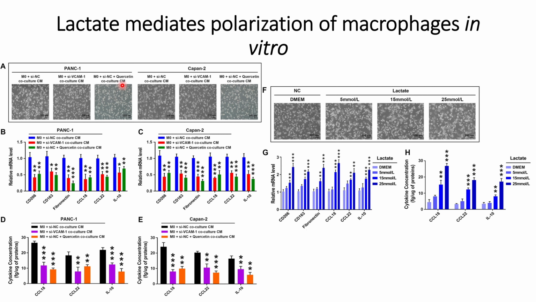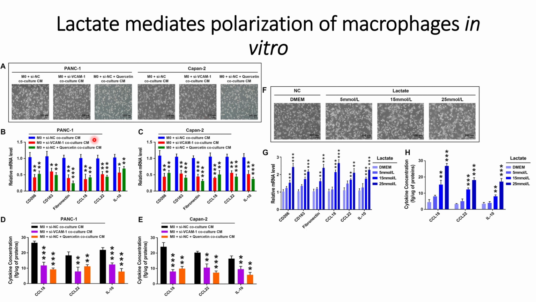And they observed similar things for the Capan2 cell lines also, where they saw more rounded structure formations whenever the silencing RNA against VCAM1 or quercetin is used, indicating that this lactate inhibition will cause this kind of rounded structure formation of the macrophages.